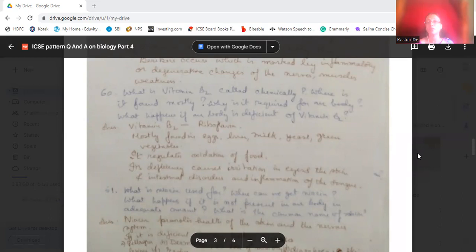It regulates the oxidation of food, that is, it breaks down the food which we take, oxidizes it, and forms energy. Its deficiency can cause irritation of the eyes, skin irritation, intestinal disorders, and inflammation of the tongue.